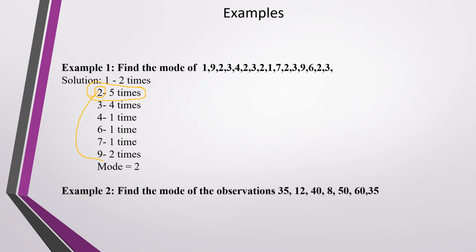Find the mode of the observations. Now here we can see clearly that the mode is 35 because 35 is repeated 2 times.